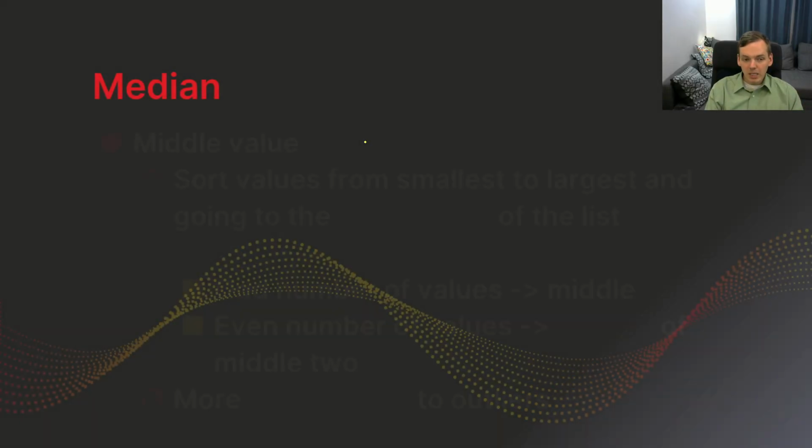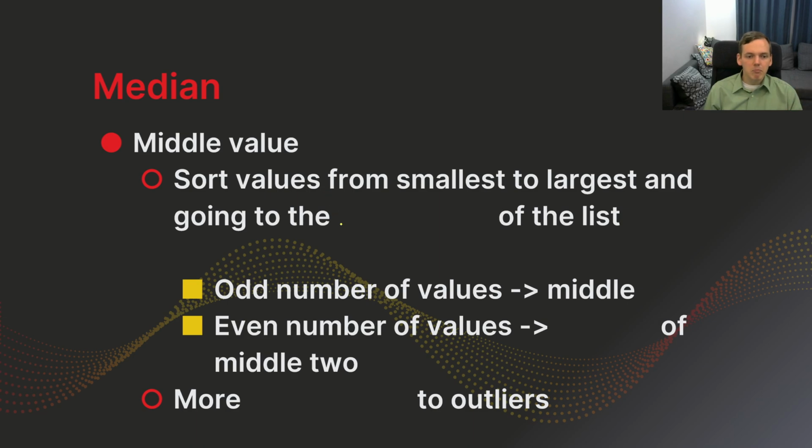We also have the median, and this is the middle value. So if we line up all the values and look for the number in the middle, that's the median. This in the textbook is represented with a capital M. The way that we do this is sort values from smallest to largest, and then go to the middle of the list.